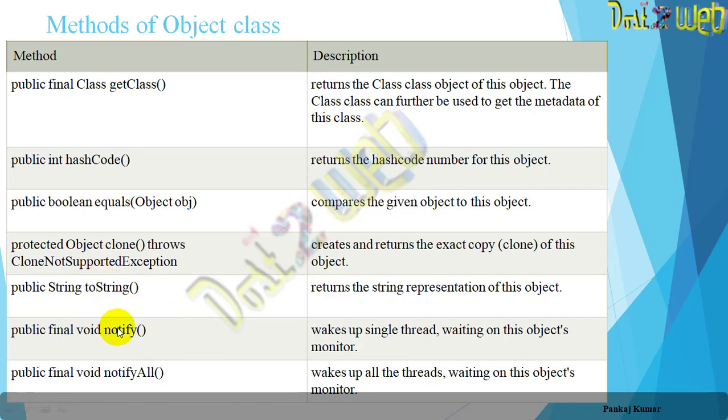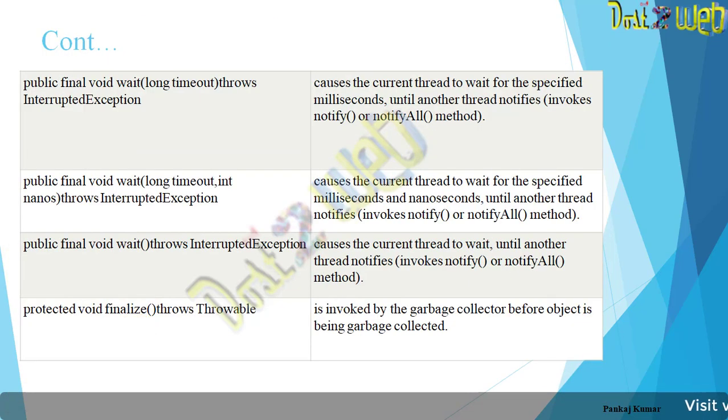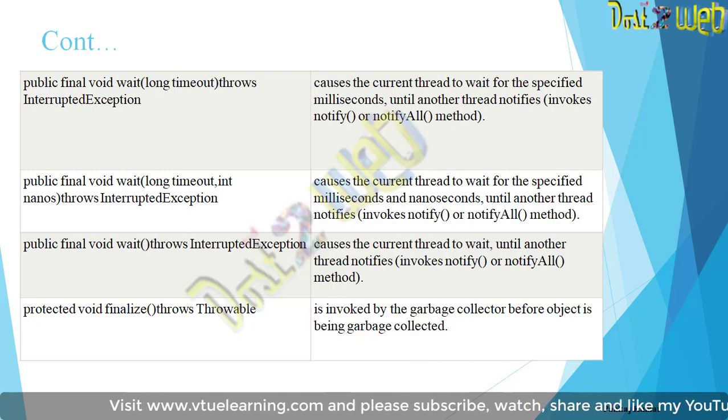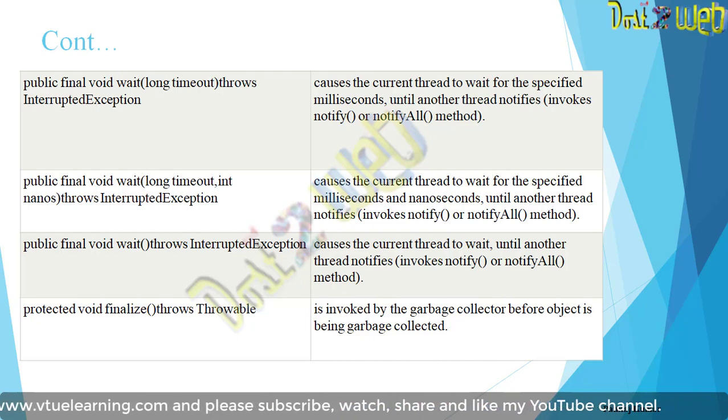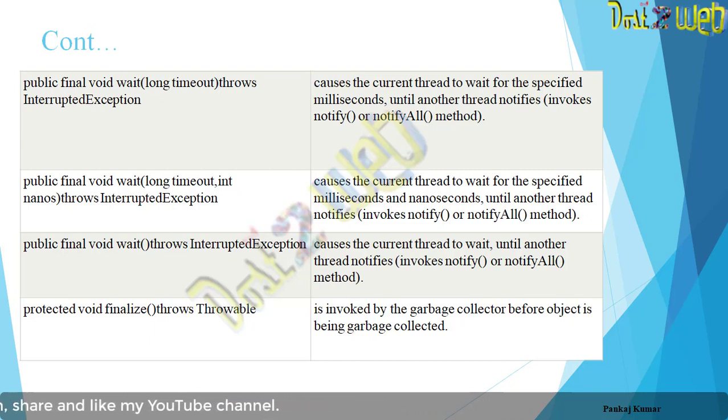Final void notify, that is the wake up signal for a thread. So you'll keep notifying. Like this you'll have several methods, and just go through this, then you will understand. Even we can use finalize, throw, and throwable. This throw and throwable is an exception handling mechanism. So these are the methods of the Object class. This is from inheritance.